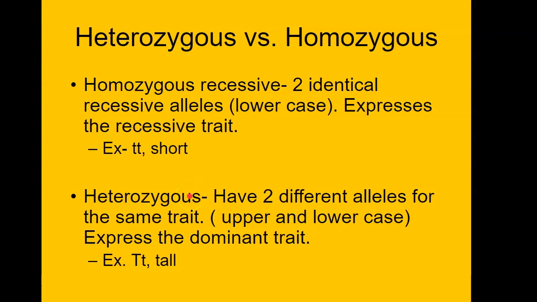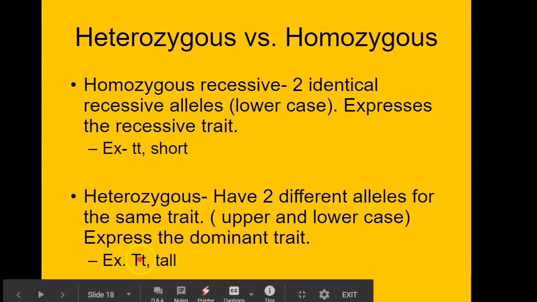Now, here's the thing with alleles: you always want to put the uppercase letter first. So if it was little t, big T, that would be written wrong. So it's always going to be the big letter first. Second letter is going to be the smaller letter of the two. So big T over little t.